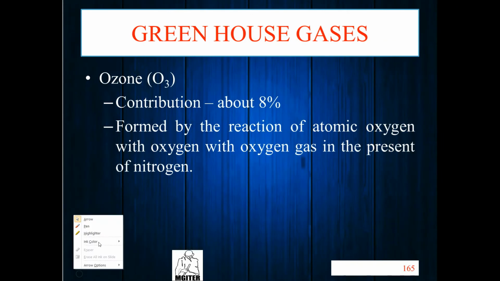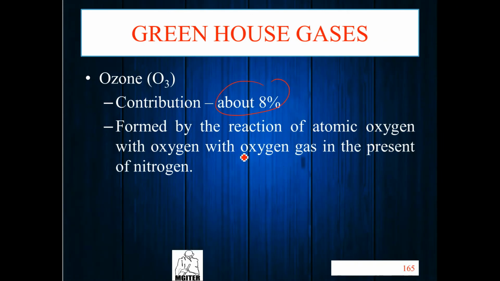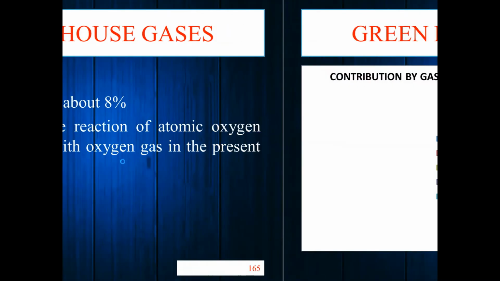Ozone, O3, contributes about 7%. Ozone is formed by the reaction of atomic oxygen with oxygen gas in the presence of nitrogen. So it will be generated at a high level, at a high height of the earth. That's the contribution of gases.